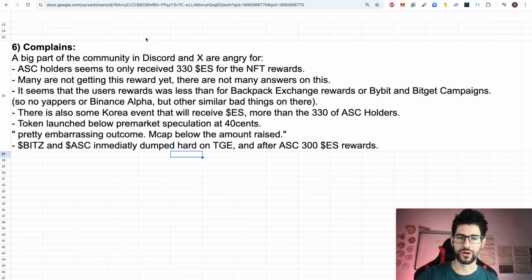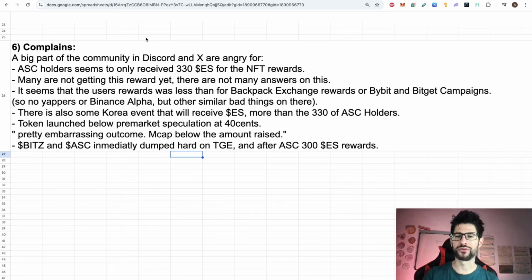There are also some comments that there is a Korea event that will receive ES tokens. So people attending that event are going to receive ES tokens. That is more than the 330 that ASC holders are going to receive. So that is super unfair if that is true. So people are getting mad about that too.